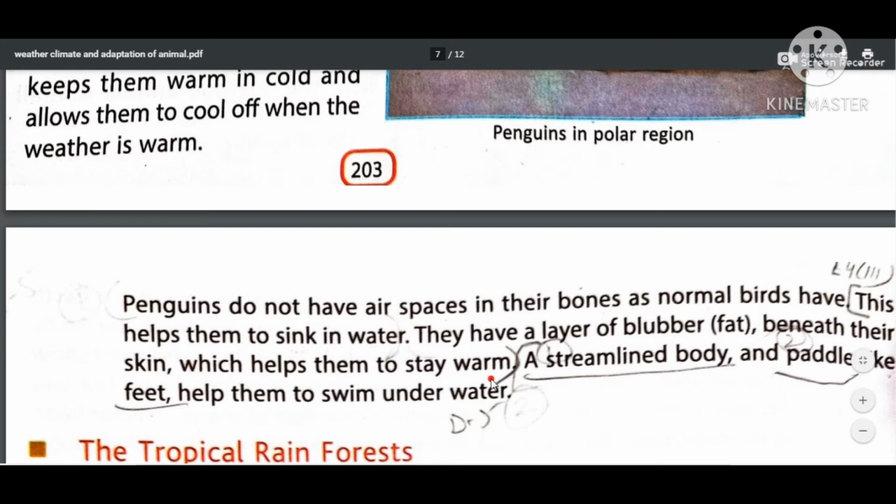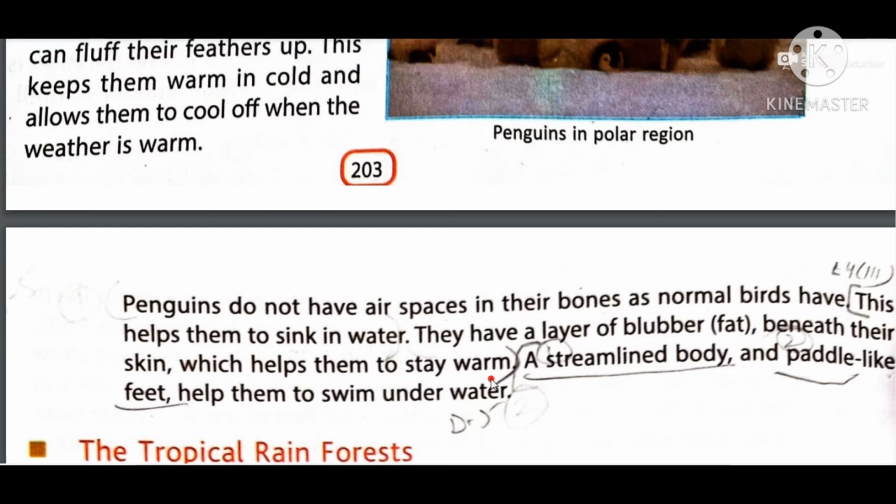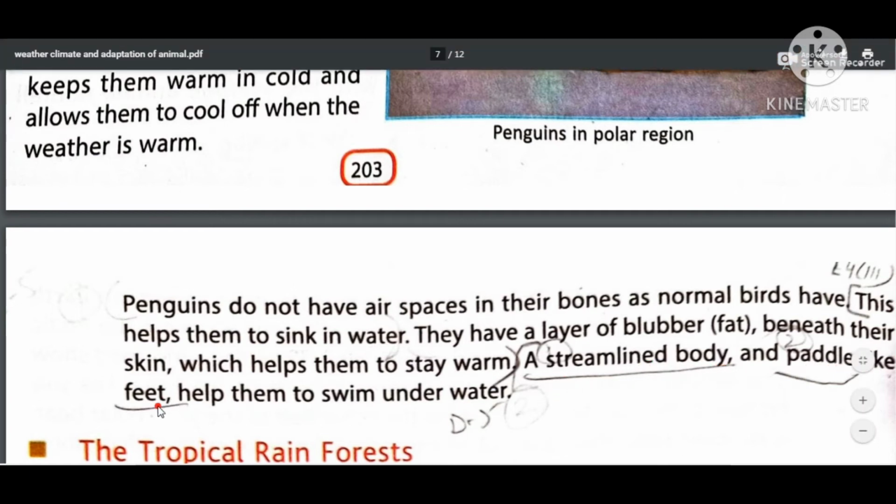So under their skin, there is a thick layer of blubber, you can say fat, and that fat layer prevents the outer temperature from affecting the penguin, as the thick layer acts as an insulator. A streamlined body and paddle-like feet help them to swim underwater. So these are the structural adaptations of the penguins.